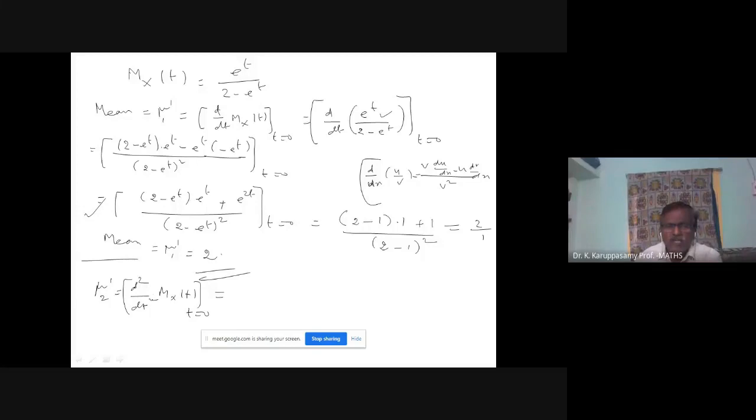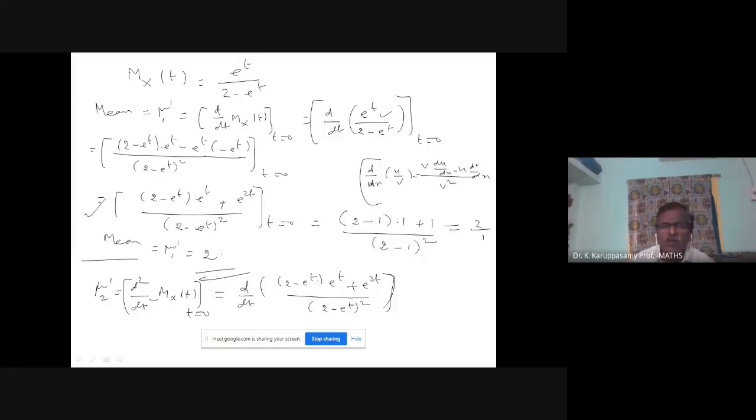So instead of two differentiations, I can write one differentiation of this function. d by dt, one differentiation is completed. We can write as it is: (2 minus e power t) into e power t plus e power 2t, divided by (2 minus e power t) whole square. I am going to differentiate this function one more time. Afterwards, I am going to put t equal to 0.